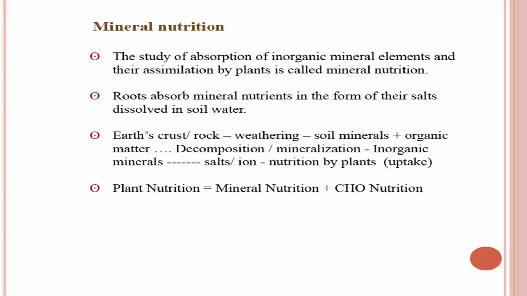Roots absorb mineral nutrients in the form of their salts dissolved in water. We are aware that nutrients are taken up in the form of ions, cations as well as anions. The earth's crust is made up of rocks, and the rocks get weathered, and this creates some minerals in the soil. Then some organic matter is added to the minerals, and they decompose again to produce inorganic minerals which are used by the plant. So, this subject becomes mineral nutrition, where carbon, hydrogen, oxygen are excluded.